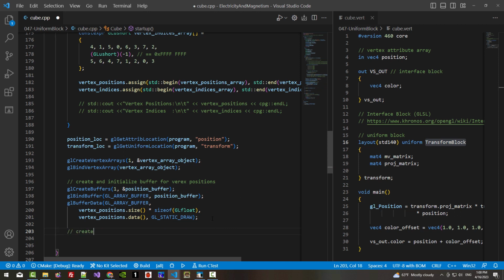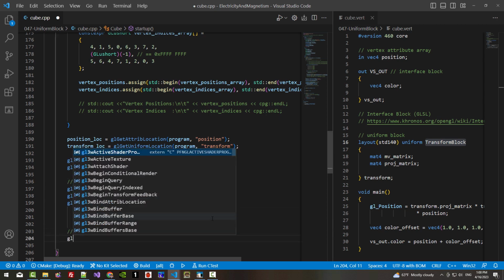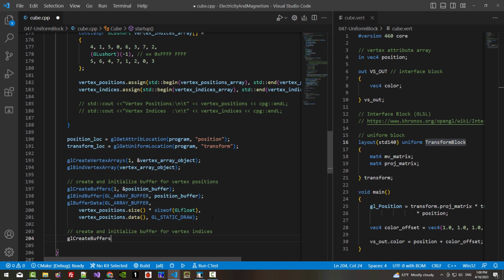Now create and initialize a buffer for vertex indices. I missed the T here. glCreateBuffers, 1 indices buffer.